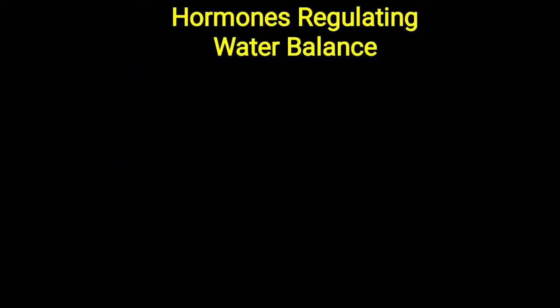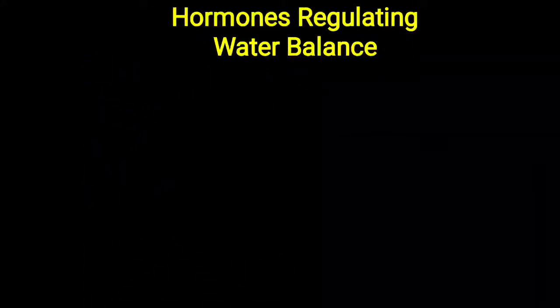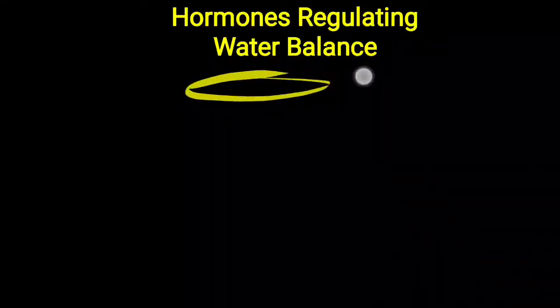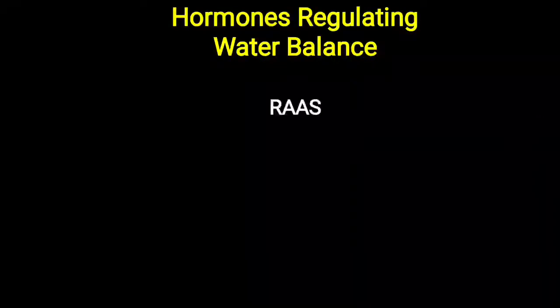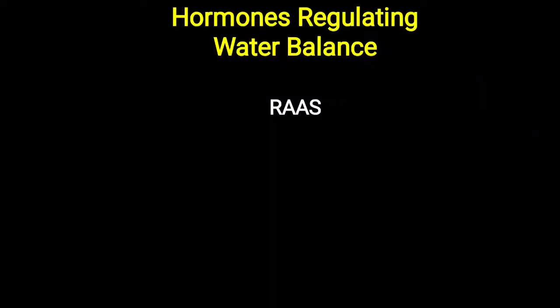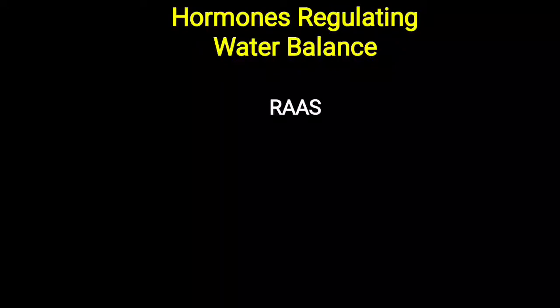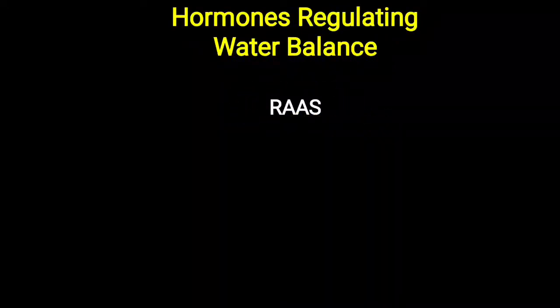Now further, we will look at the main hormones which regulate this water balance. The most important thing in water balance is that you have to take care of the hormones. These are the main hormones that you have to keep in mind and remember, that is the RAS system. Sometimes a short note is asked in the exam and viva: what is the RAS system?